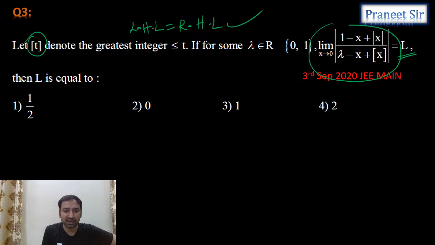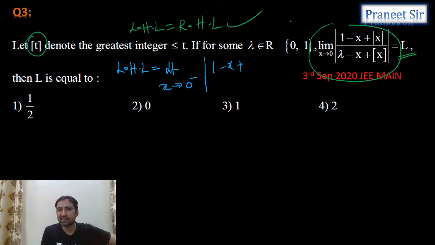Let's calculate the left hand limit separately. Left hand limit is equal to limit x tending to 0 minus, modulus of 1 minus x plus... See, x tending to 0 minus means x is slightly less than 0, negative.